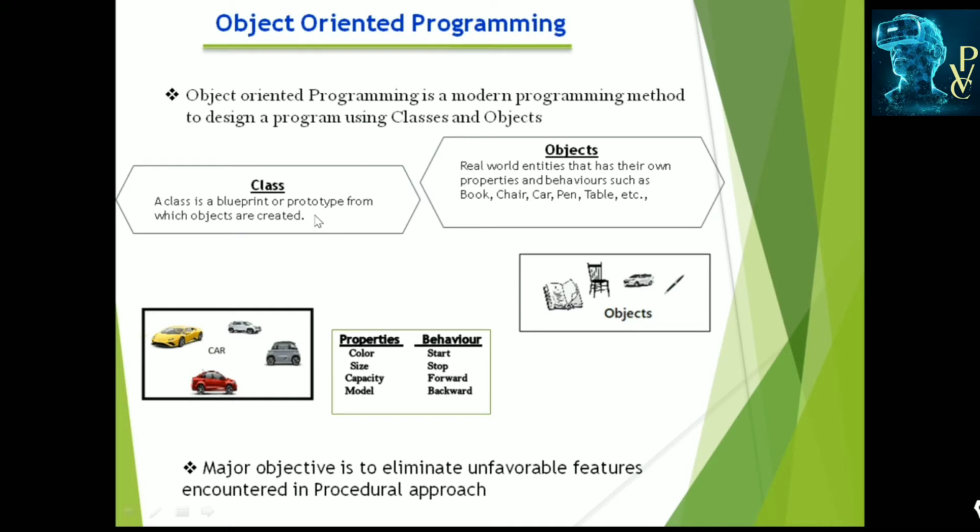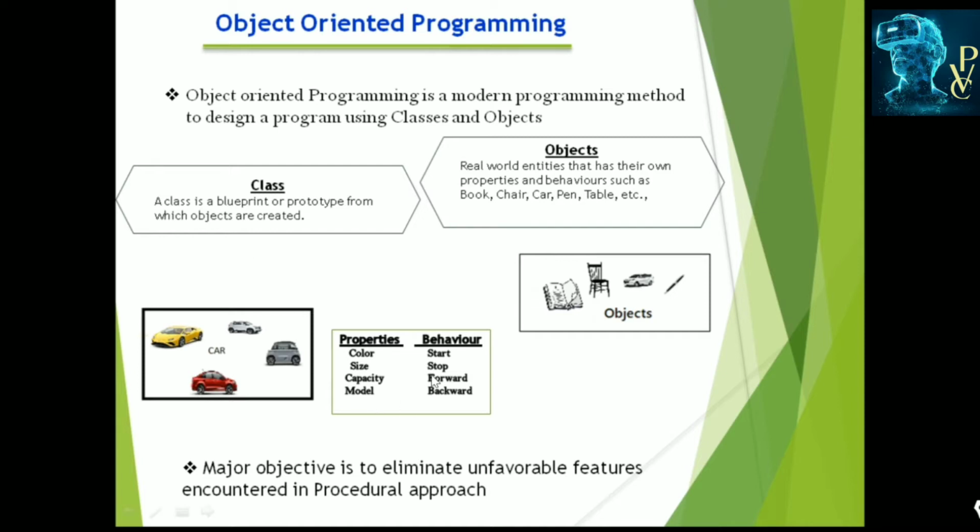For example, car is a class, then Maruti, Santro, BMW, Toyota, these are all instances, objects of this class. This car has properties: color, size, capacity, model, which can be described as variables. Behaviors can be described as methods in Java programming.